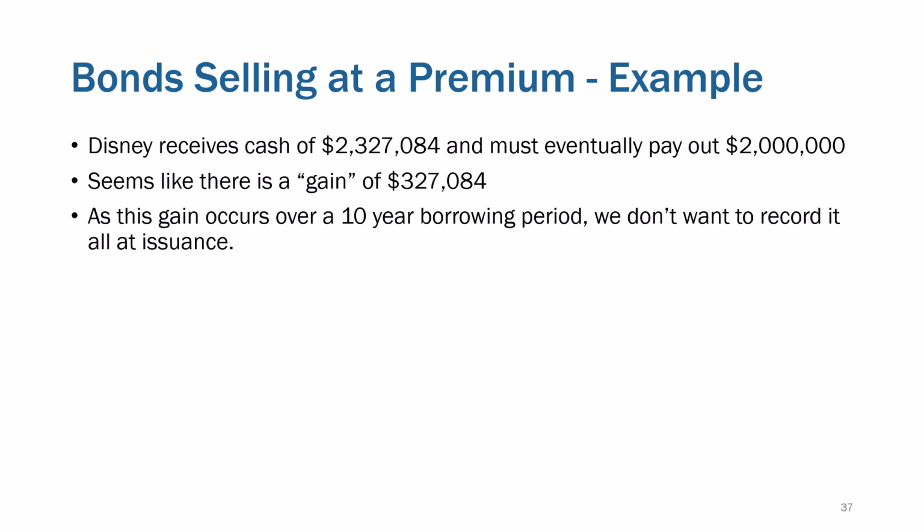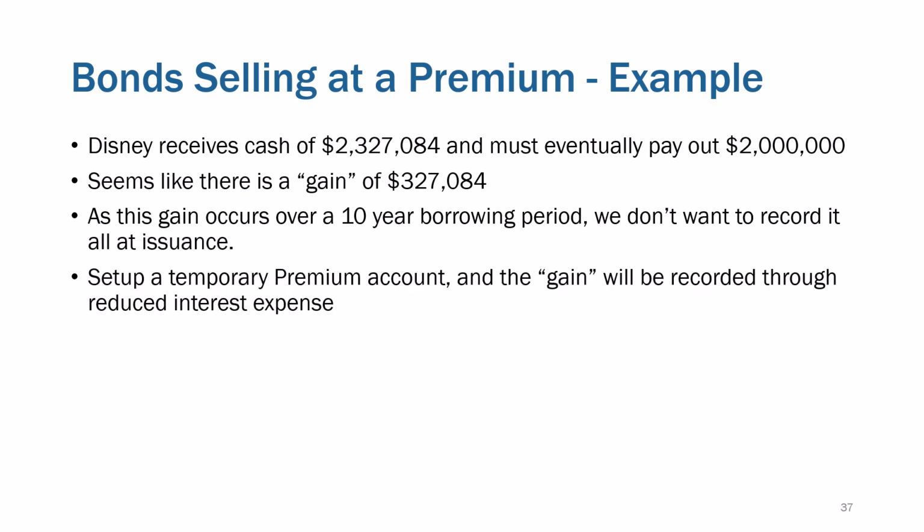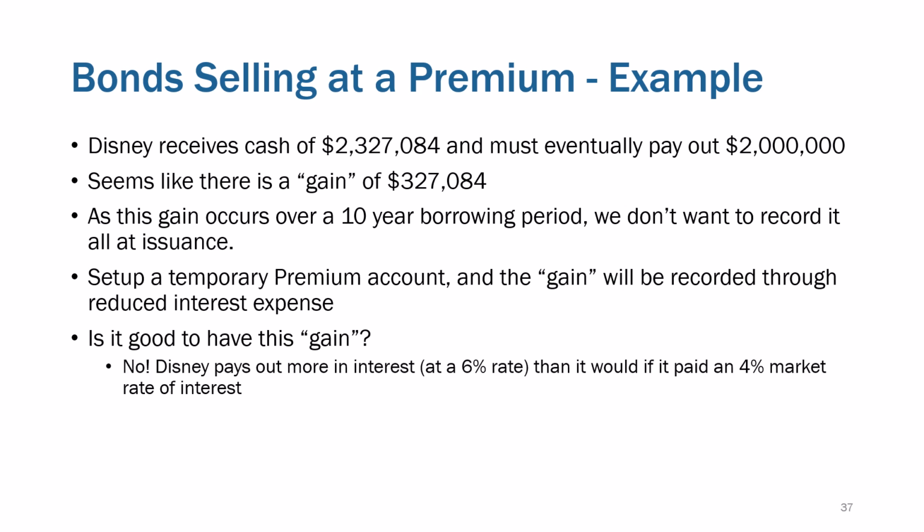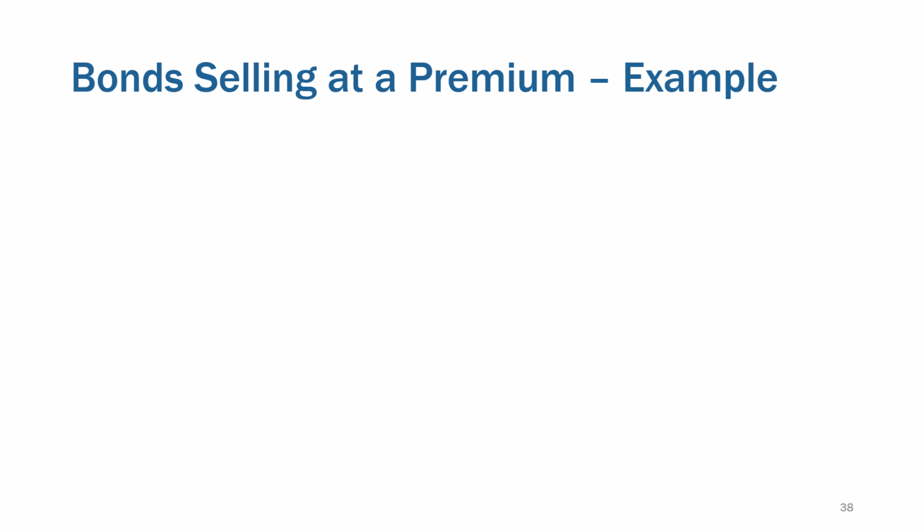All right, so it seems like there's a gain of 327 grand. We don't want to record it all at issuance, so we set up a temporary premium account, and this gain will be recorded through reduced interest expense. The discount had more interest expense, but this is going to be reduced. Is it good to have the gain? No, they're paying out a higher interest rate.